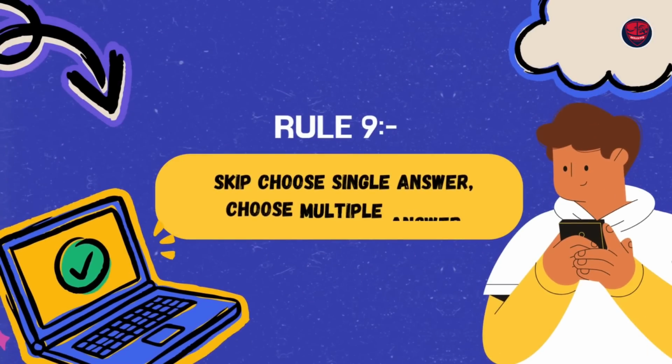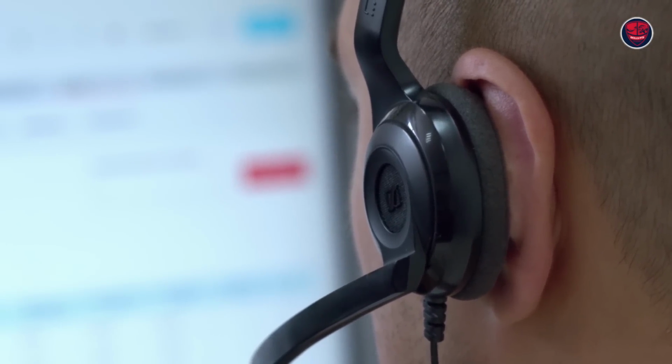The next rule is rule number 9. To trick the software, absolutely you can skip choose single answer and choose multiple answer in the reading module. The moment you see a question, randomly click one and move on. If you don't do this, perhaps you will complain saying, I couldn't get enough time to solve or finish my reading module. Remember this, the moment you see this question, click one answer and move on.